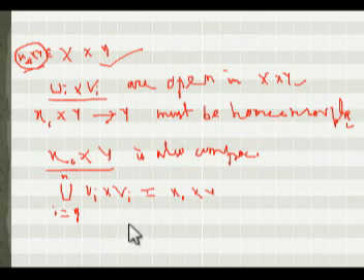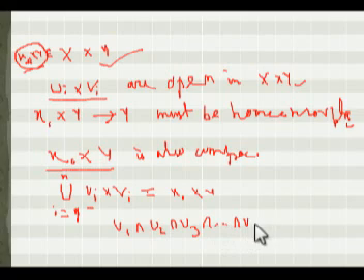So here, if we take the intersection of all the Ui's, U1, U2, U3 up to Un, call it W, then because the Ui are covering the point X0, W must contain the point X0. X0 must belong to W.